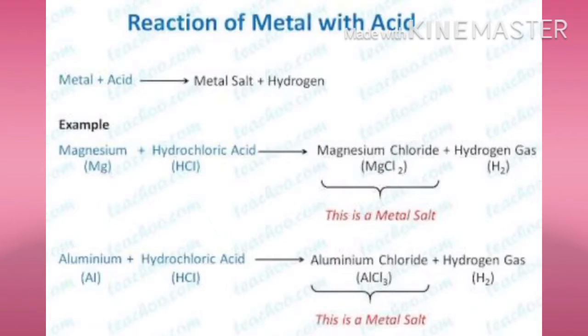When magnesium reacts with hydrochloric acid, it forms magnesium chloride, and hydrogen gas is released. The second example is aluminium. When aluminium reacts with hydrochloric acid, it forms aluminium chloride, which is a metal salt, and hydrogen gas is released. Now you can watch the video related to this property.